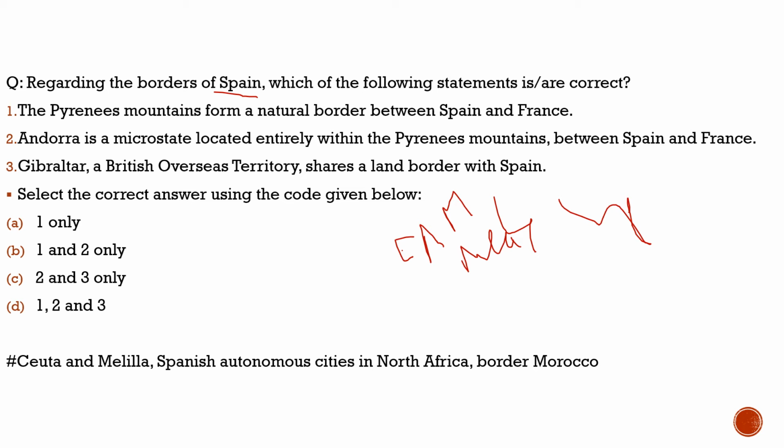Usually questions based on geography and borders come in the exam. With respect to Spain, we should know that in the European Union, Spain is the sixth largest partner of India.